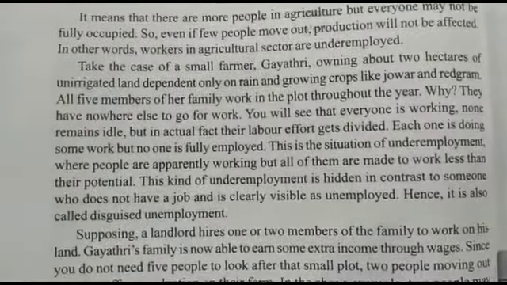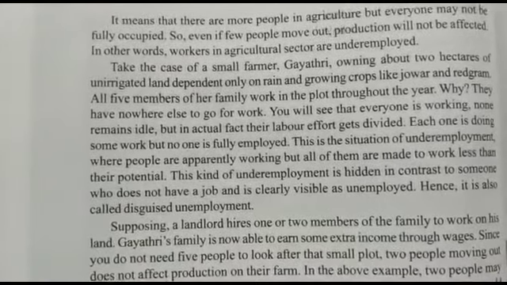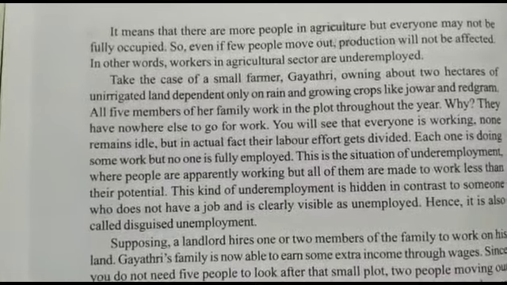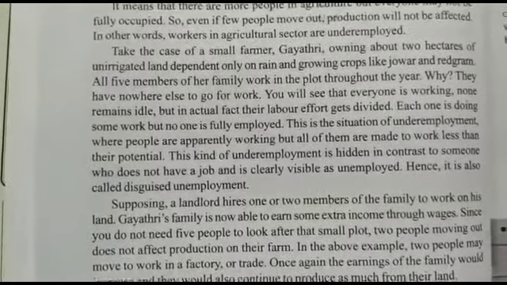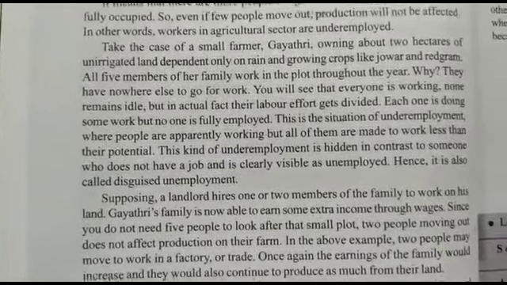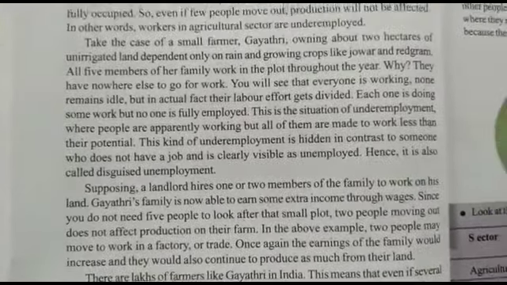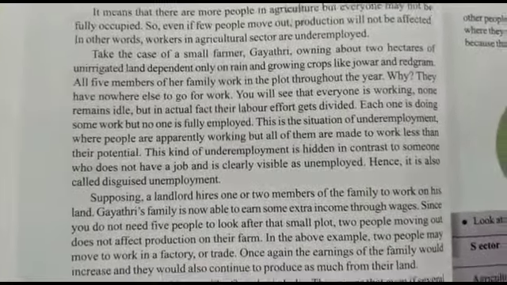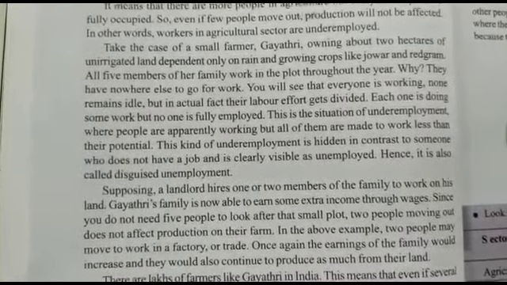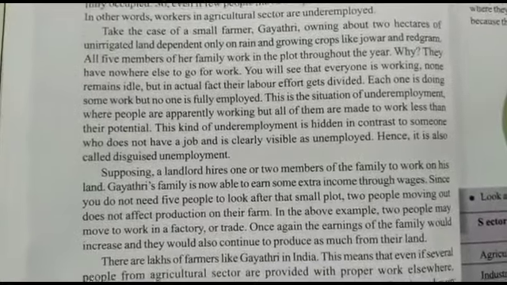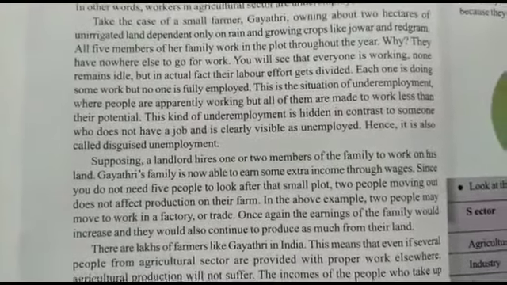Let us try to understand with a small example of Gayatri. Gayatri is a small farmer owning about 2 hectares of land, which is unirrigated. She depends upon the rain for growing crops like jowar and red gram. In the family there are 5 members who completely depend upon that work. Everyone in the family is working, and none of them remains idle.